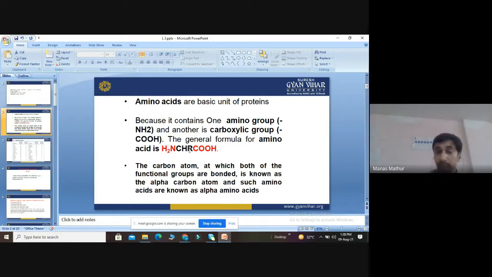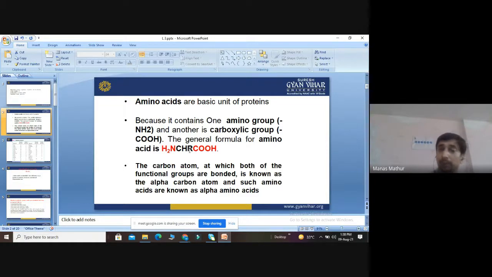The carbon atom at which both the functional groups are attached is called the alpha carbon atom, and these amino acids are known as alpha amino acids.